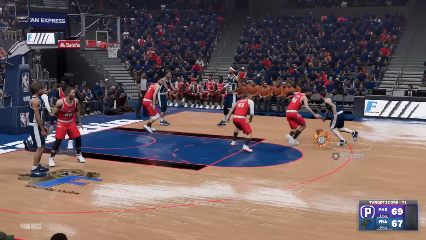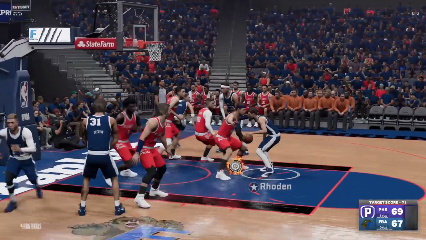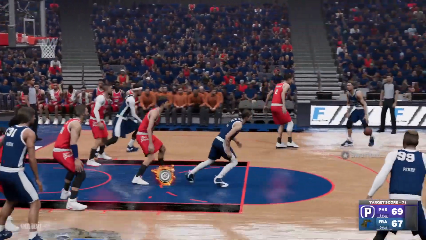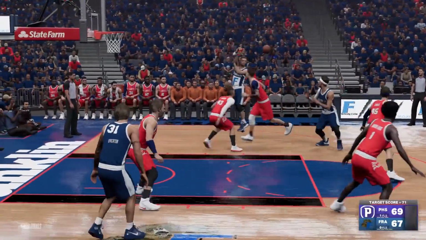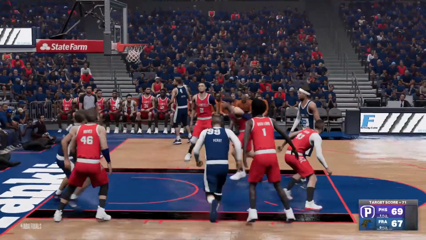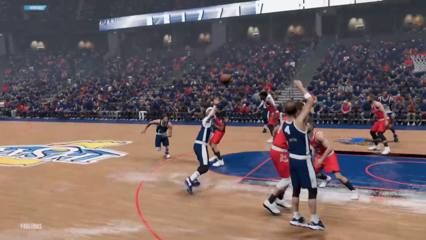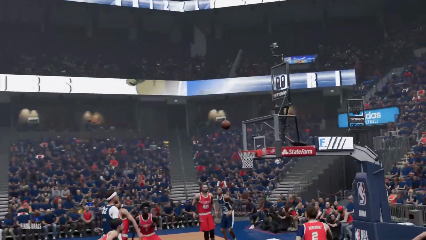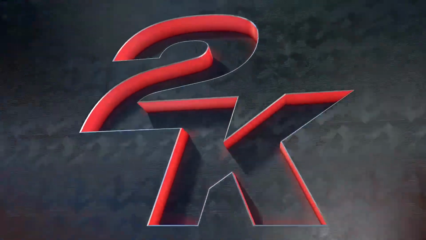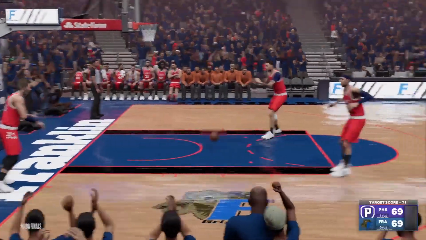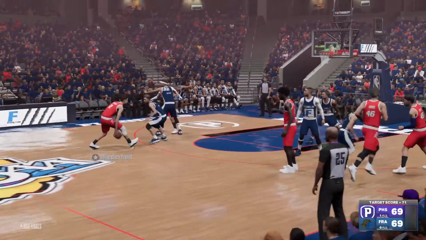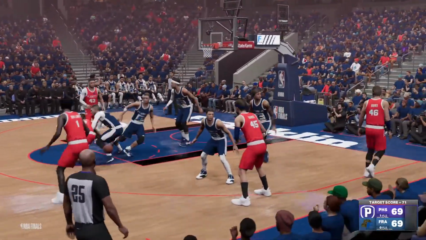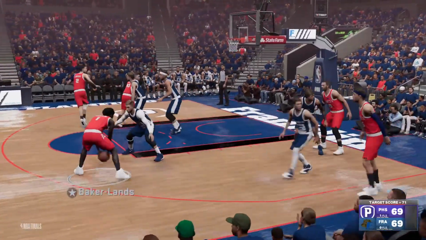And Plainfield, they're just points away from winning. Roden back to Swafford. Heavy pressure from the defense. Swafford back to Green. Green ties it up. And we are tied. And any points here would win the game. Horner back to Wiederholt. 69-69. Wiederholt with it. Baker lands.